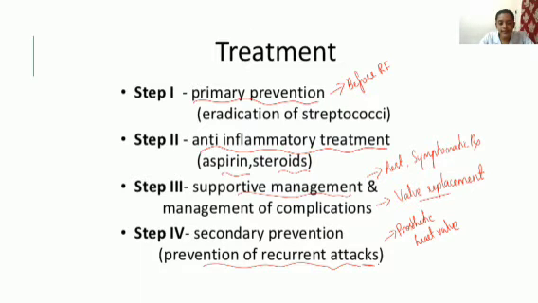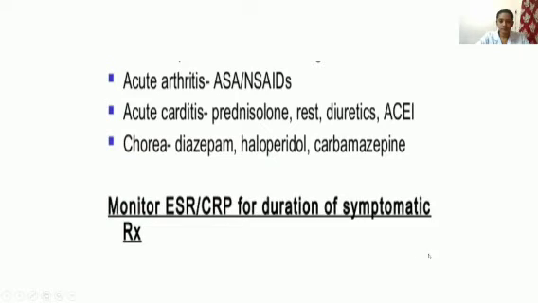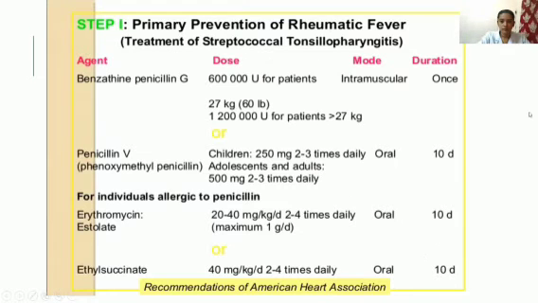Okay, so let's discuss in detail what step 1 is. What antibiotics can we use to prevent this RF? So this is very, very important. In primary prevention of rheumatic fever, the main agent we will be using is penicillin, especially benzathine penicillin G. It will be given intramuscularly, only once.